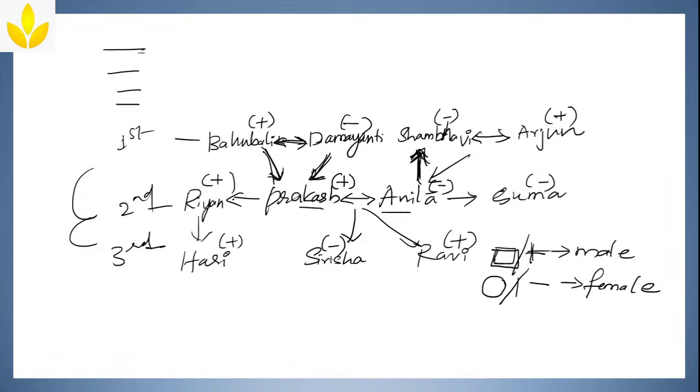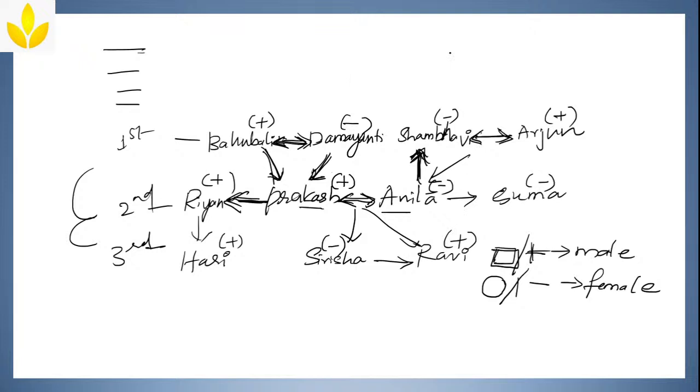And next, wherever I have used the horizontal single headed arrow mark, I am using it for a brother or sister. Say for example, these two are brother and sister, you can use a single headed arrow mark. Wherever I am using the double headed arrow mark, they are couples.